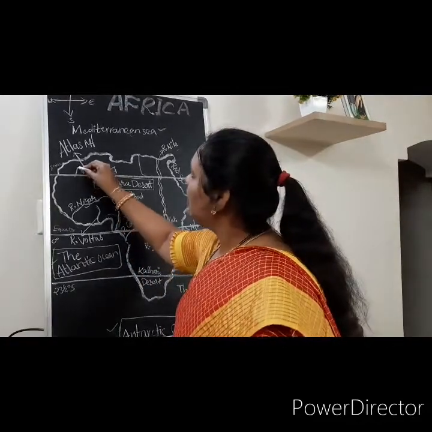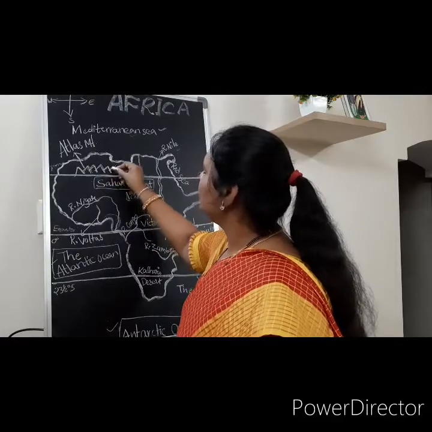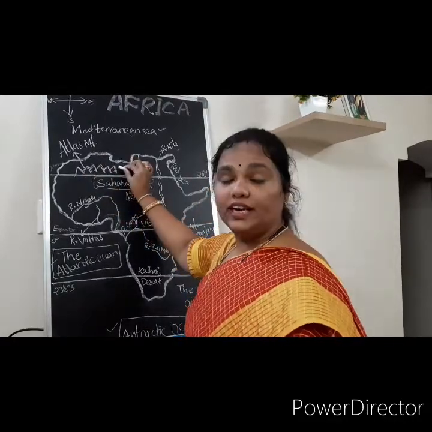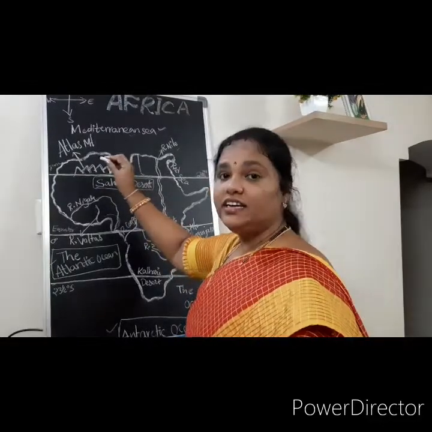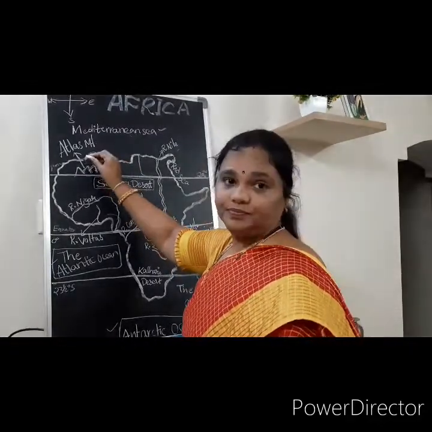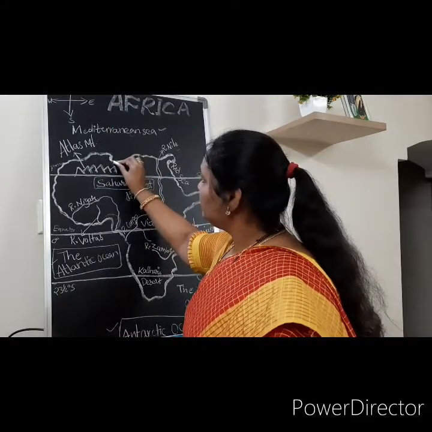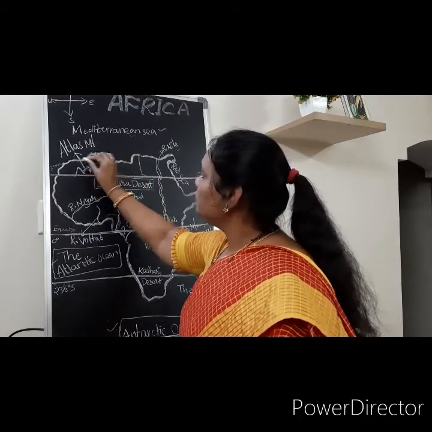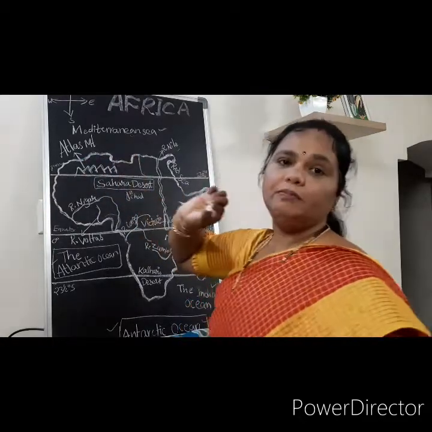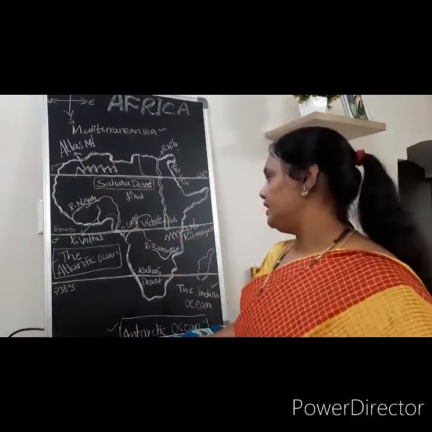One is the Atlas Mountains, which cover three countries, including Tunisia.